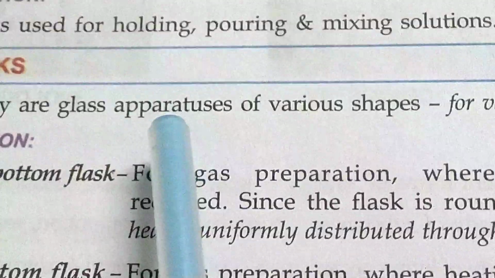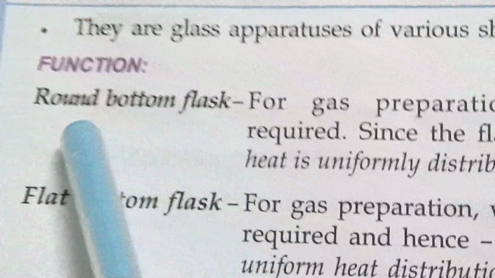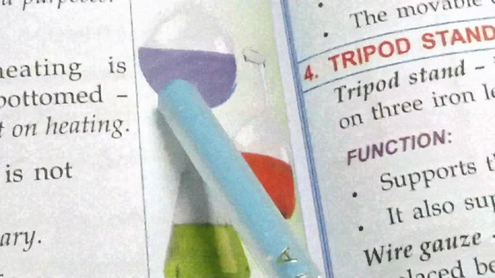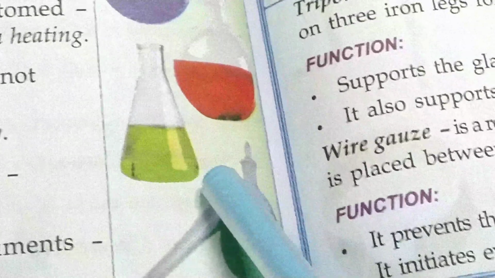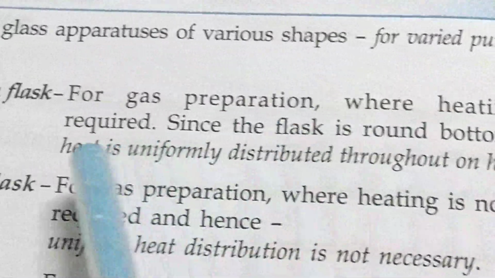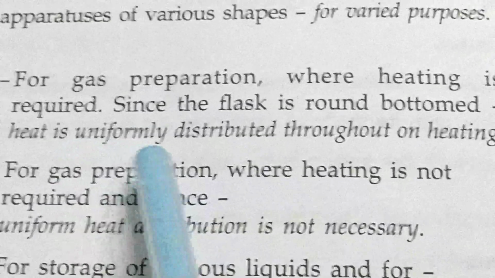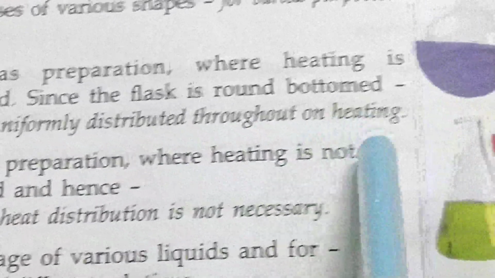The next apparatus is glass apparatus of various shapes for varied purposes. Round bottom flasks, look here. These are round bottom flasks. This is a flat bottom flask. That is a retort. Look here. Round bottom flask: for gas preparation where heating is required. Since the flask is round bottomed, heat is uniformly distributed throughout on heating.